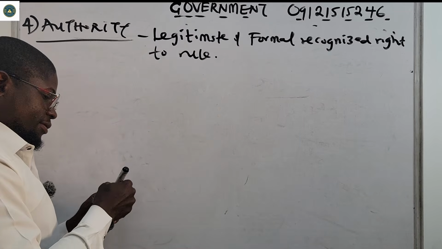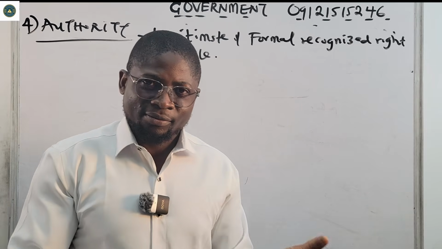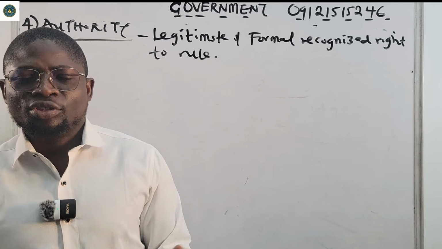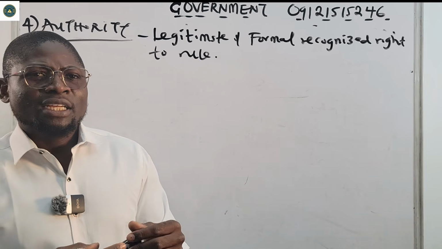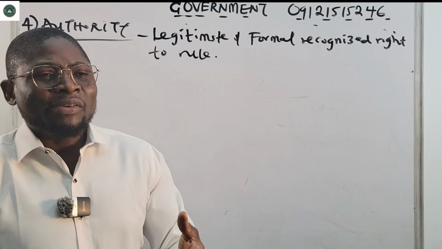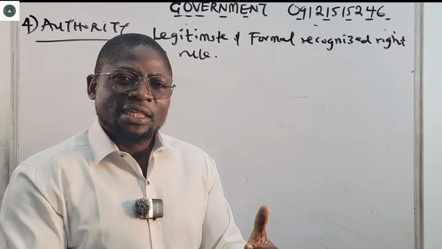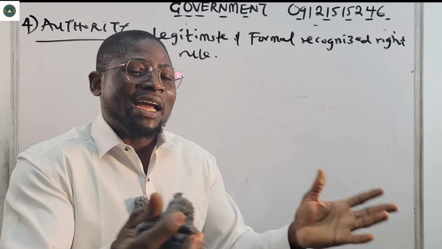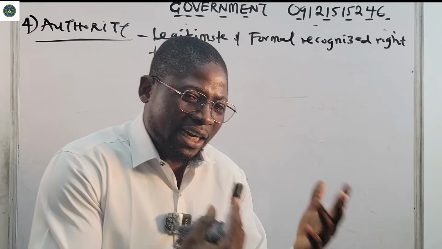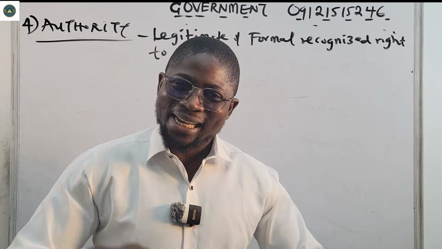Just like when you give somebody authority, let's say we have voted for the president of this country to rule us. We are the ones that gave him the authority, the mandate. We believed in whatever he preached to us, and then we voted for him. He now has the authority to rule over us as the president.